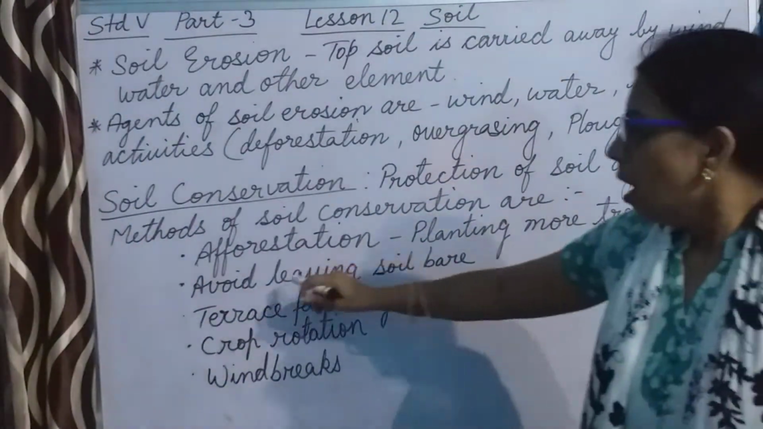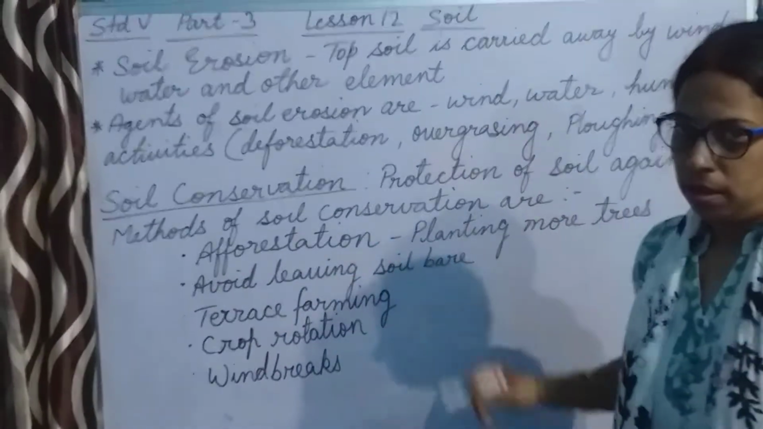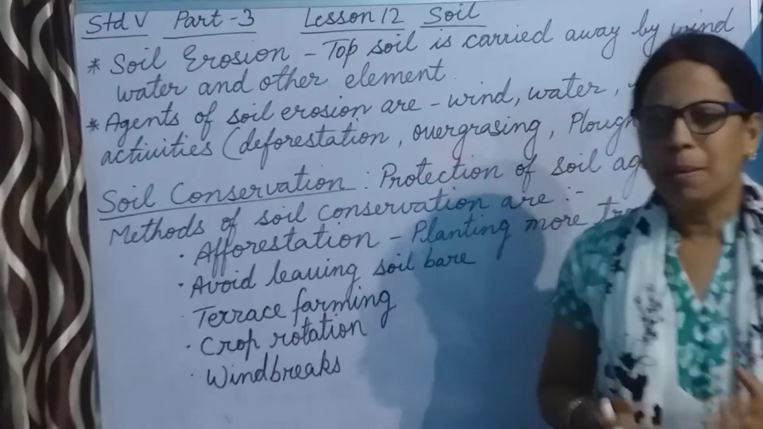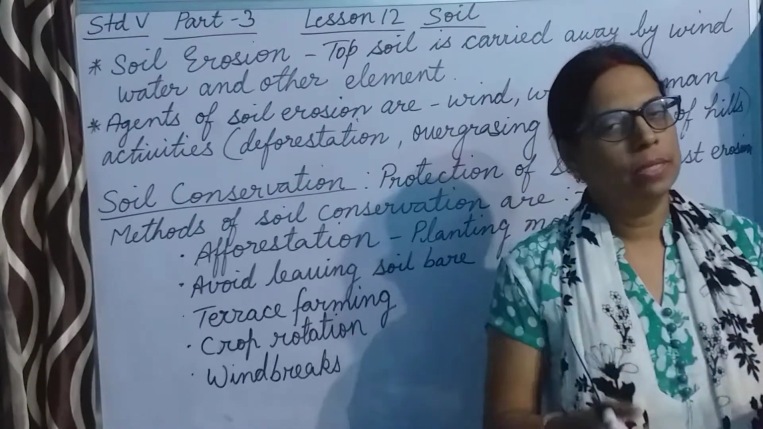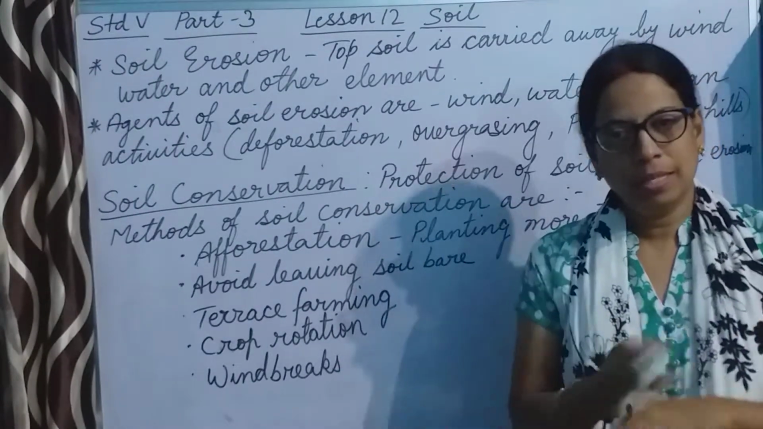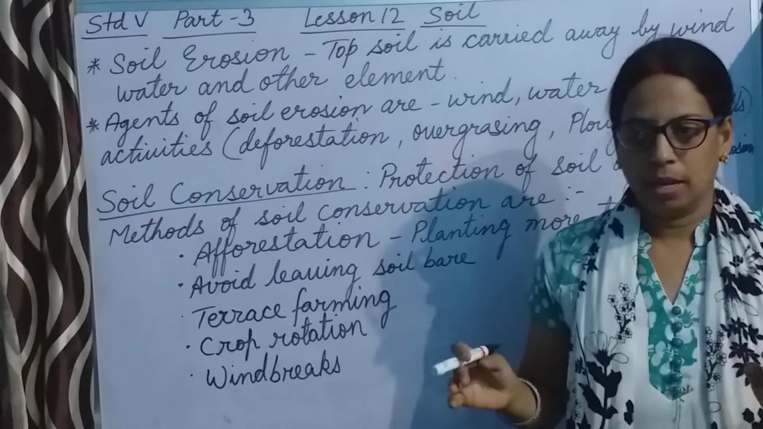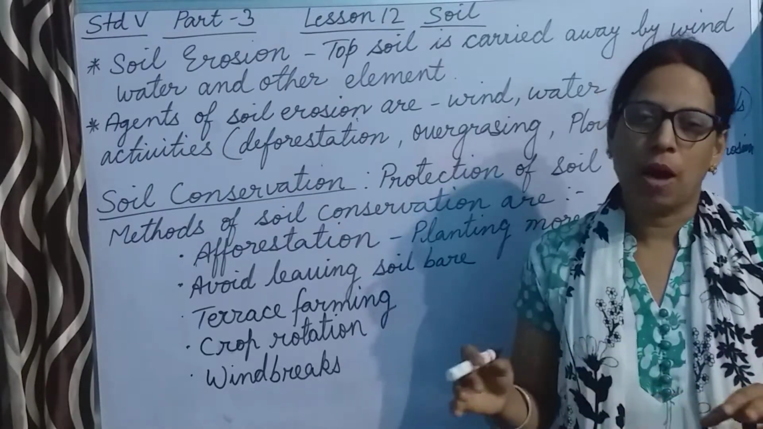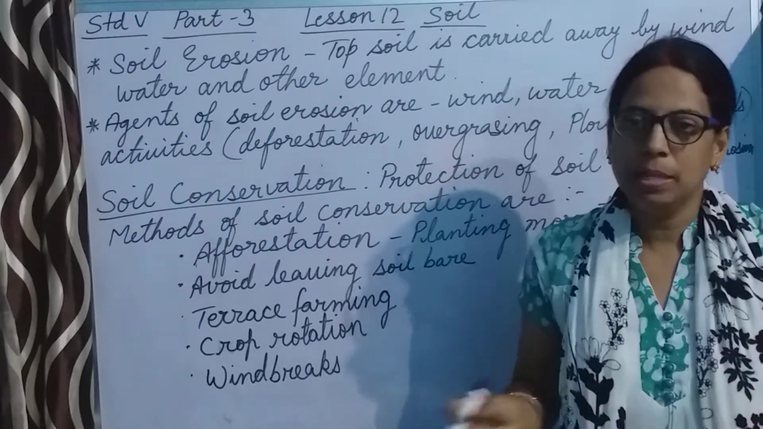Now avoid leaving soil bare. This soil bare means sometimes in the field, like the farmers have grown a crop. Now that crop is harvested, means cut, and the crops are taken. Now the farmer's field remains bare, barren, means khali.